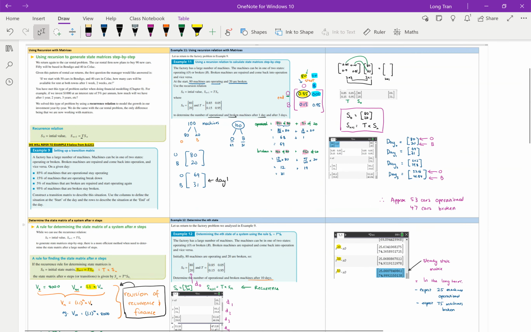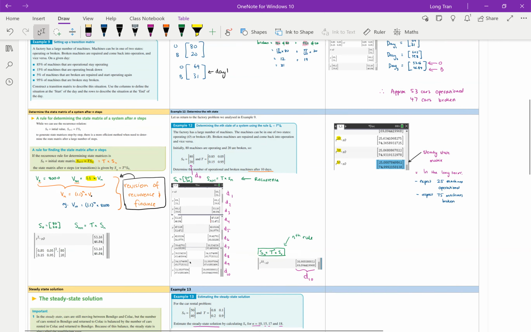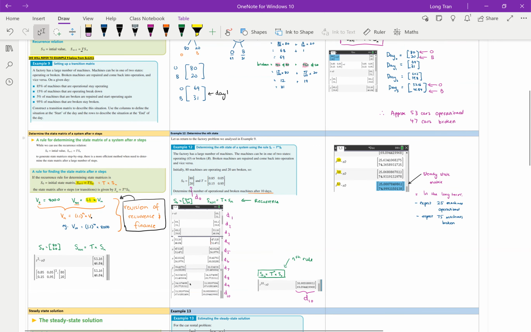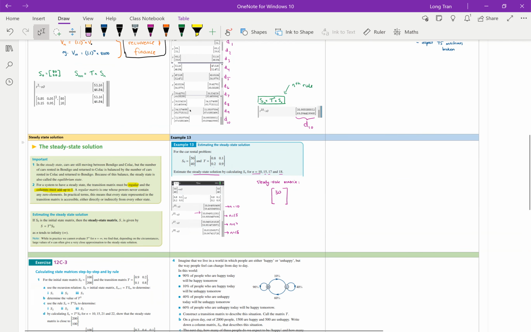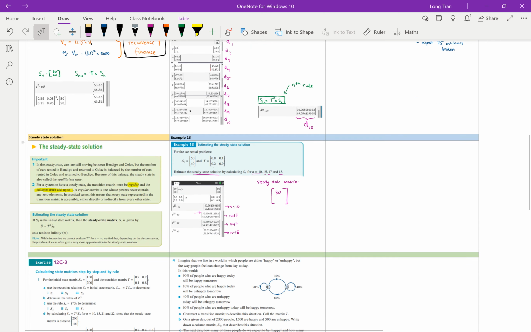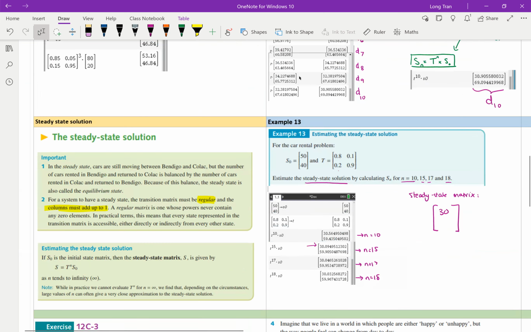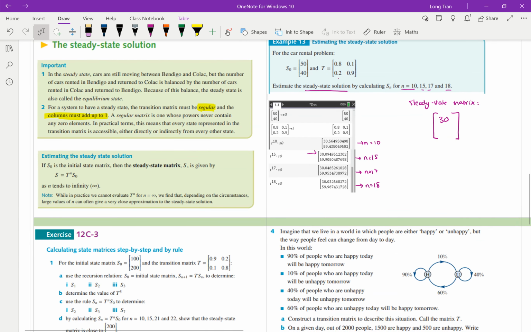So we've gone through how to do the recurrence relation with matrices. We looked at how to do the nth rule or the nth state, and then we looked at what a steady state solution is. Okay, so that hopefully gives you a better idea of how to do this, but that's the answer. So 30 and 60 is what you can expect, which adds up to 90, which makes sense because you had 50 and 40, which means that that was 90 cars to begin with. So you can expect 30 cars returned and then maybe 60 not returned, something like that. Okay.